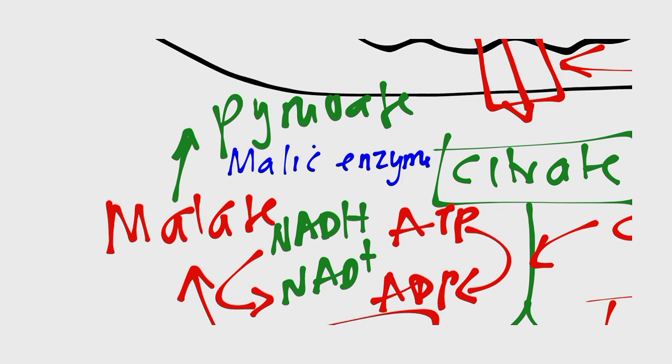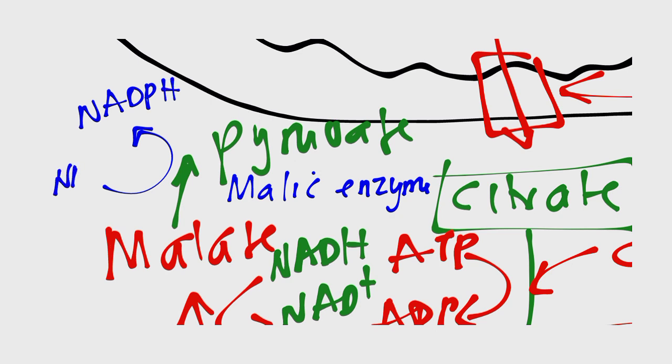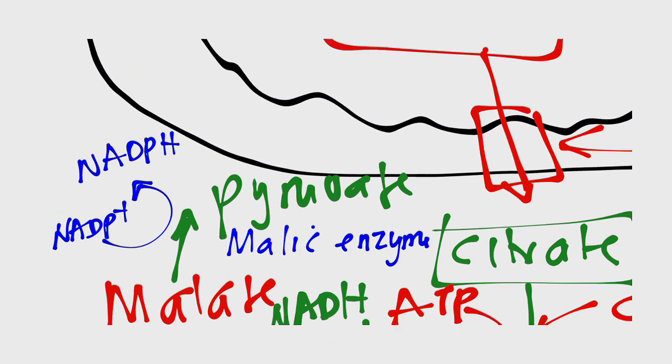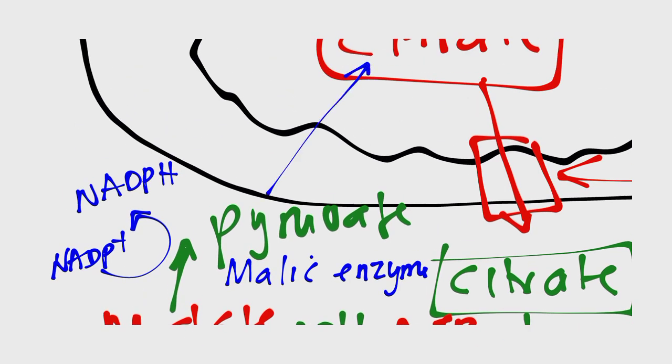And at this point, we are going to make NADPH. This is one of the few steps in the body that produces NADPH. The other one is the pentose phosphate pathway. So pyruvate can go back in the mitochondria where it's going to be converted to acetyl-CoA and the process can repeat, or it can go into the TCA cycle.